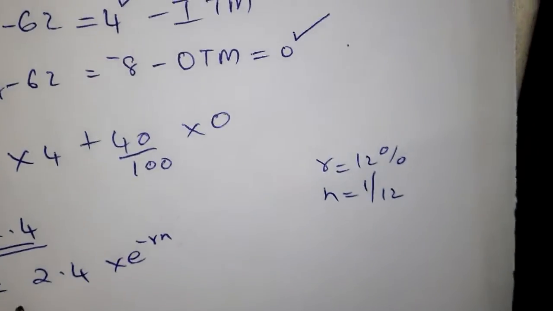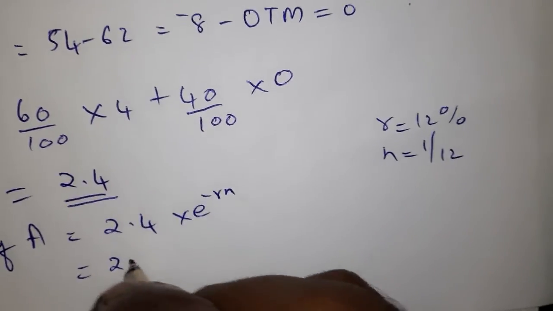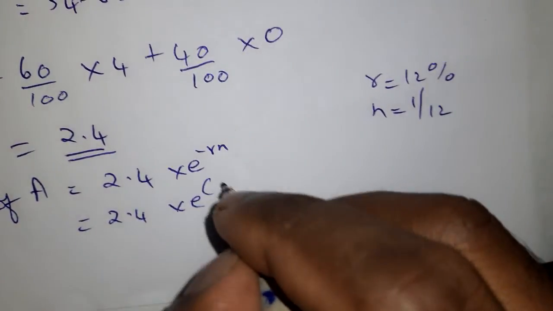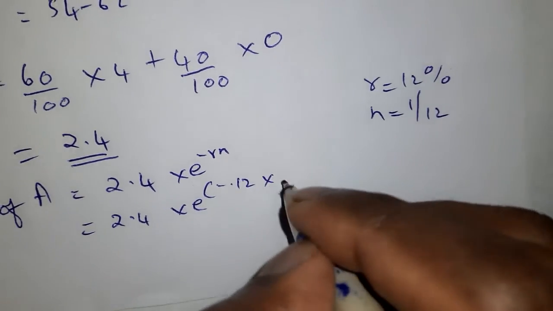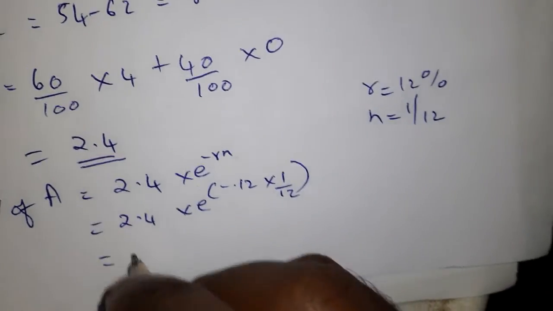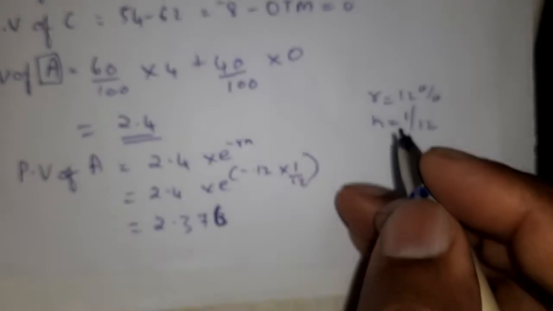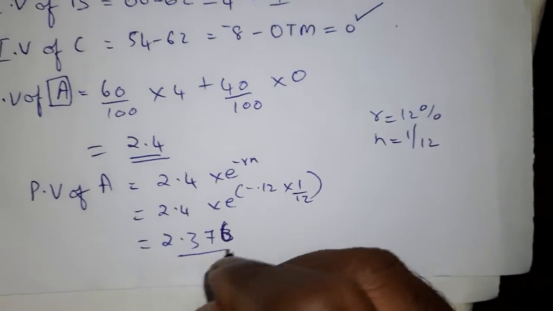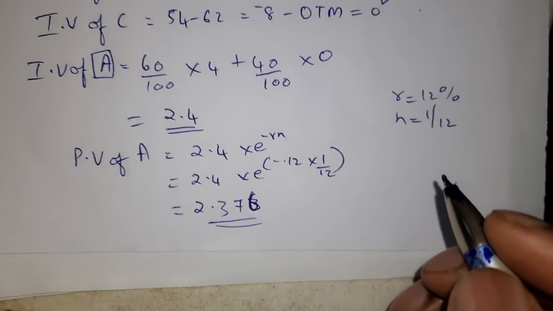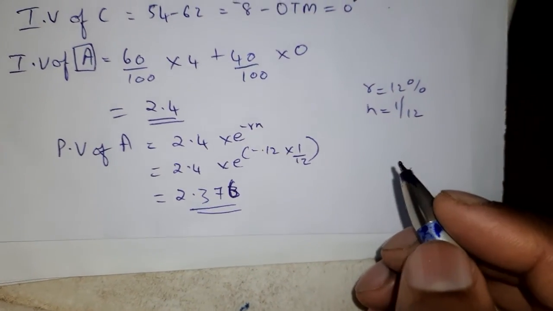So it will be 2.4 times e raised to minus 0.12 times 1 by 12. This will come to 2.376. I hope you have understood how you find this.